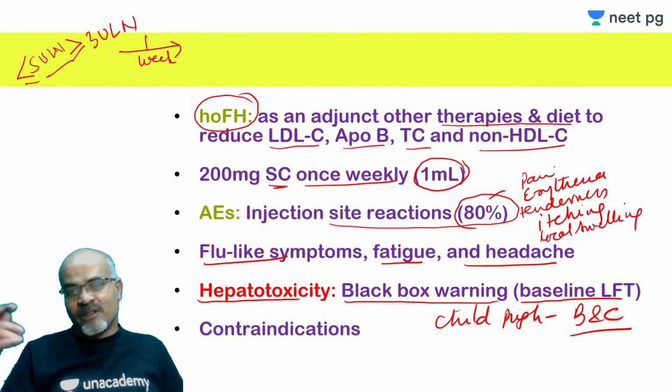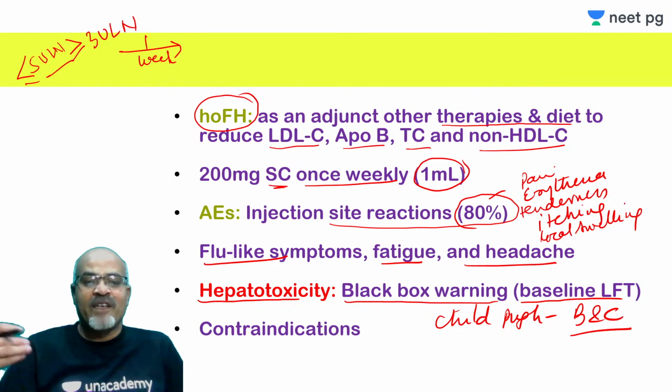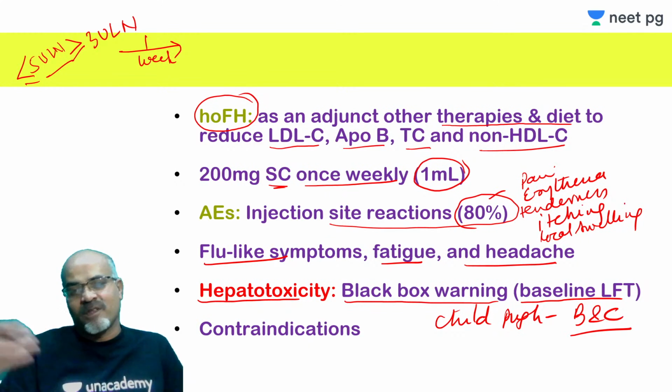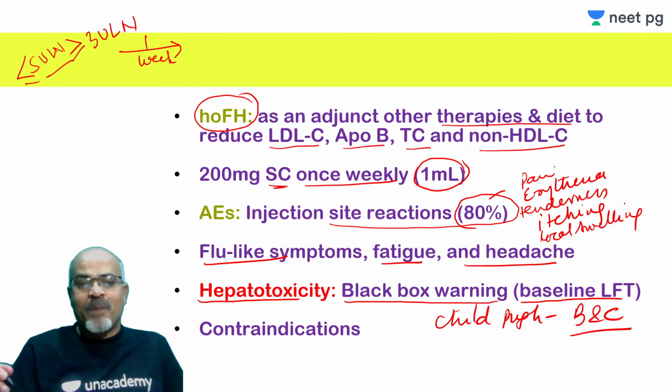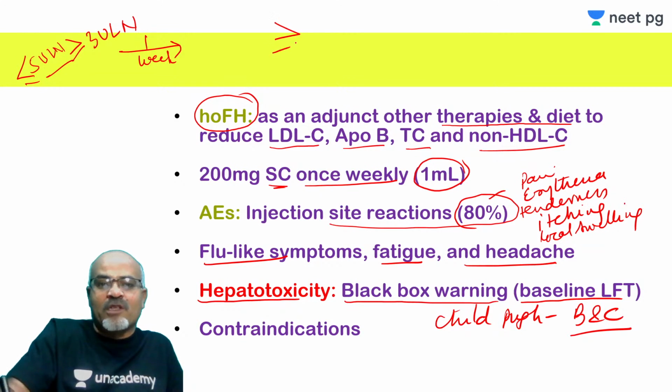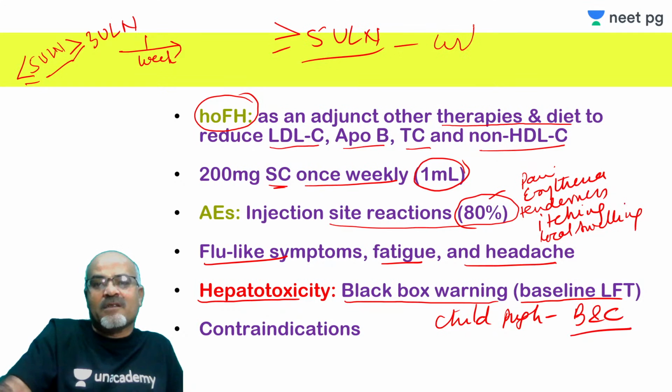Whenever you have any doubt of hepatotoxicity, you can always do LFT. But as routine monitoring, if you find transaminases more than 5 times the upper limit of normal, you should withhold the drug. This is the practice one should adopt.